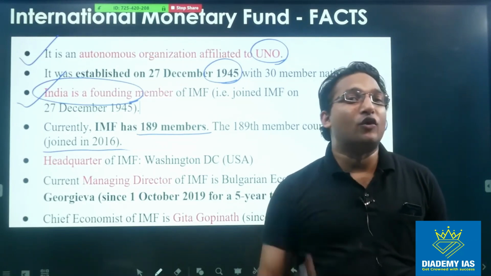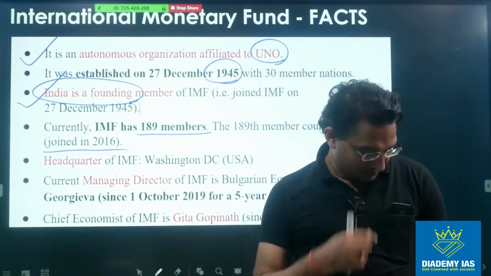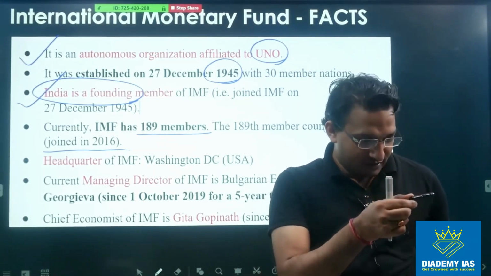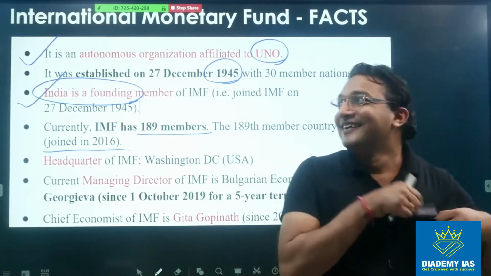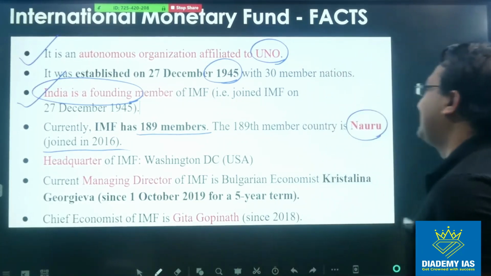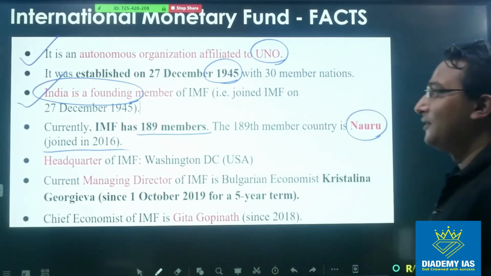The population is 12,000 only. Okay? So you will be surprised. है ना? इंडिया में तो इतना एक 2 गली में मिला के हो जाता है. And this is a separate country in the IMF, right?